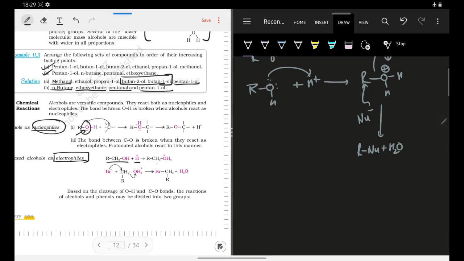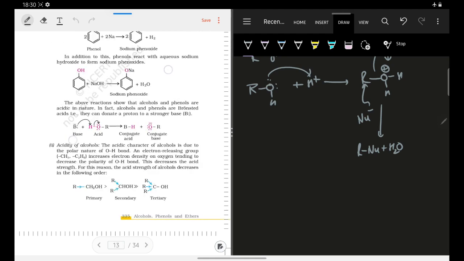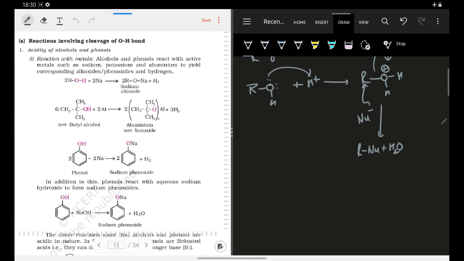This is the alcohol, they have protonated it, converted it into this OH2 plus leaving group, and then we have a bromide which acts as a nucleophile and attacks the carbon center. A nucleophile acts on a carbon center, the leaving group leaves, and we have formed the product. So this is how an alcohol can act as both a nucleophile and an electrophile. The alkyl part of the alcohol can act as an electrophile when OH is converted into a good leaving group.